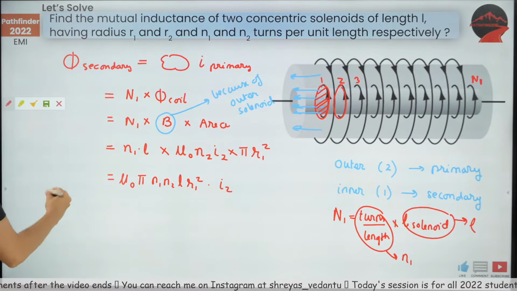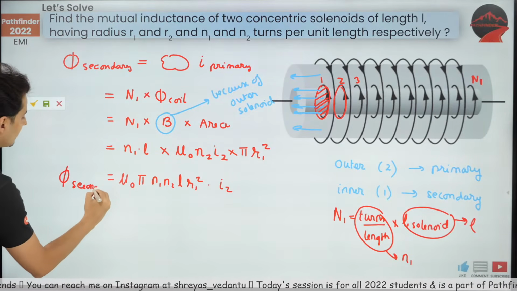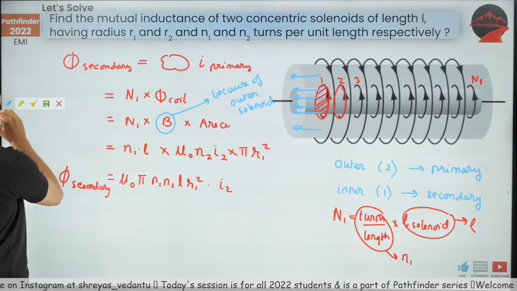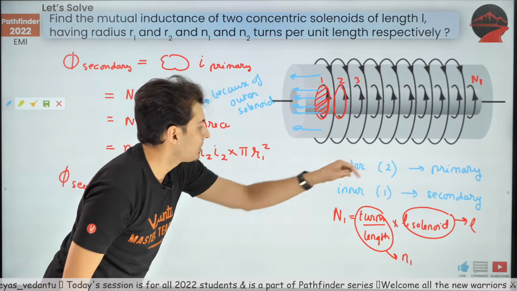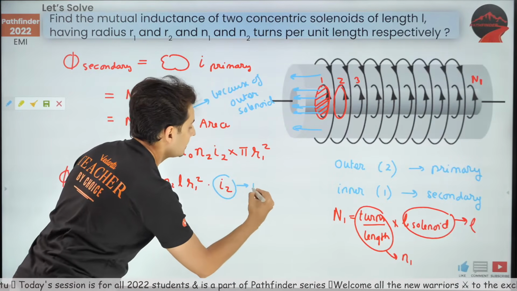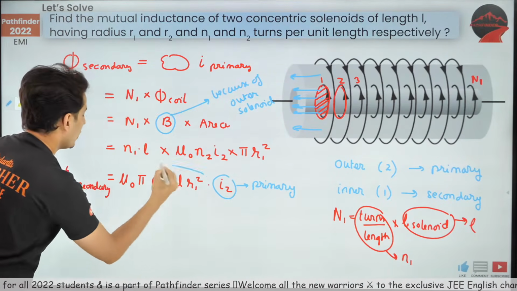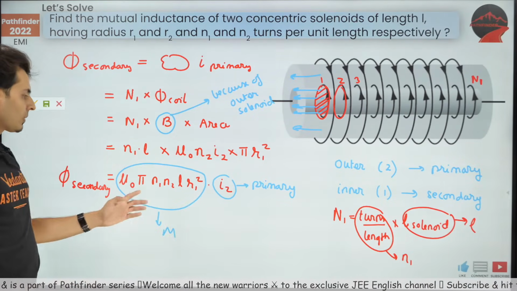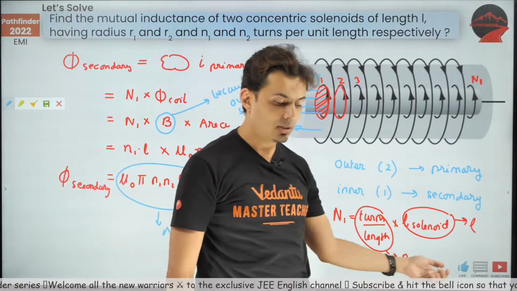Now that is done. So the flux in the secondary is this current. What is this current? I2. I2 is the current flowing outside. Outside is primary. This is the current in the primary coil. So hence this whole thing is mutual inductance. So this is something which you should remember. This is something which you should remember.